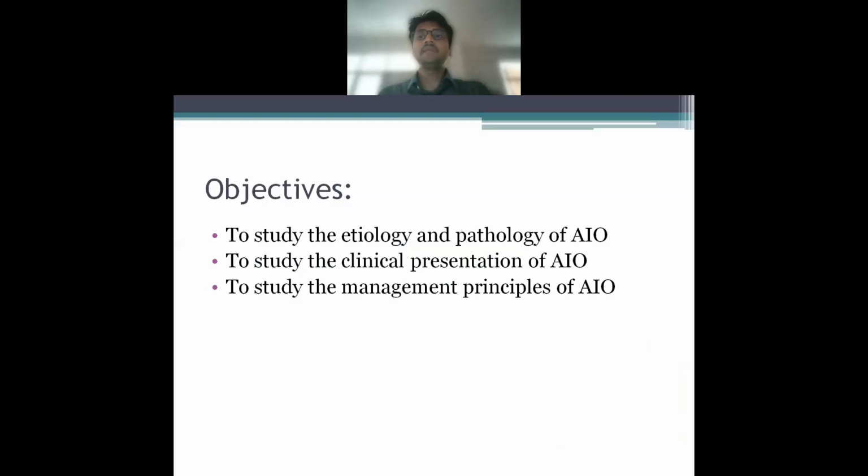So today we will be dealing with acute intestinal obstruction. The objectives will remain to study the etiology and pathology of AIO, to study the clinical presentations of AIO, and to study the management principles of AIO. Now remember one thing, that these presentations will be focused on clinical examinations and the advancements in the recent updates in the management of these cases.